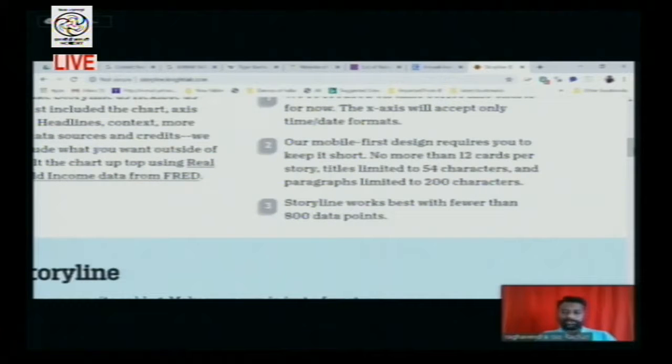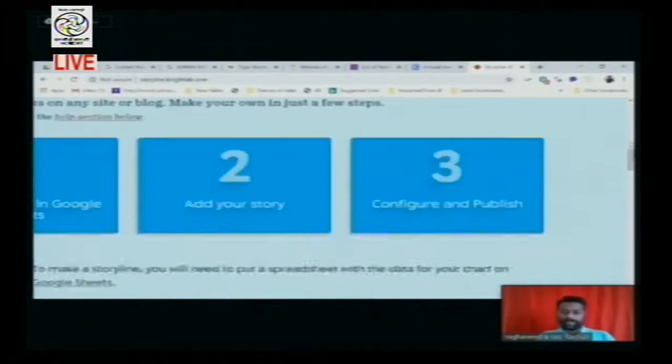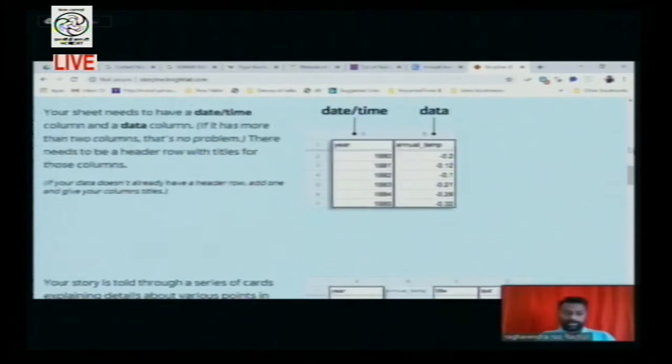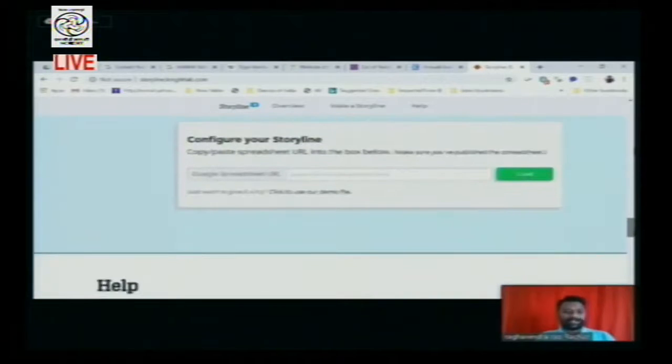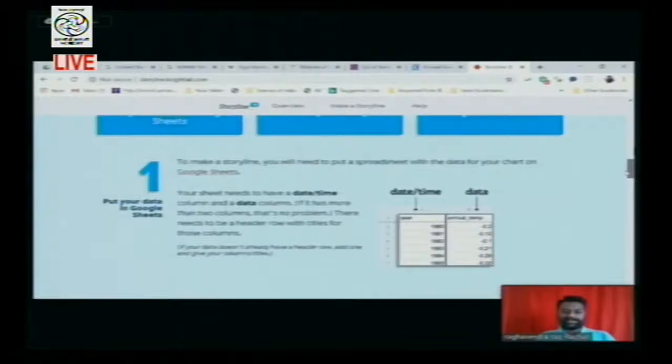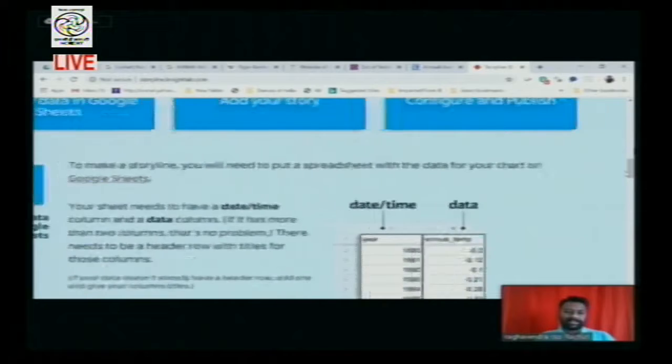So let us move to an example to work on it. Here also we have step 1, step 2 and step 3, and next you have to publish it. So we will go to step 1; like timeline.js, we need to access first the Google Sheet here.